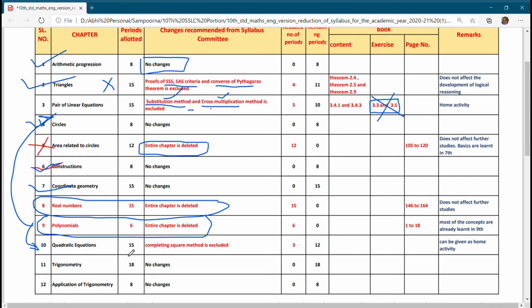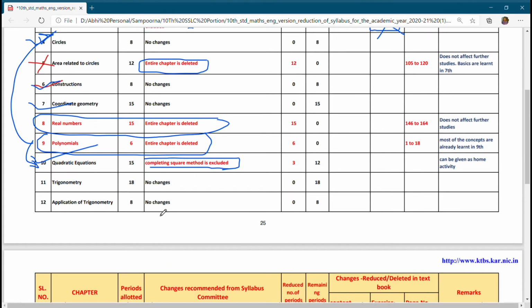Okay, let us begin now. Quadratic equations, the completing square method is excluded. This completing square method is not asked very frequently in Karnataka SSLC, rather it is asked in CBSE. So this is not much affected. You have to study quadratic equations in full.